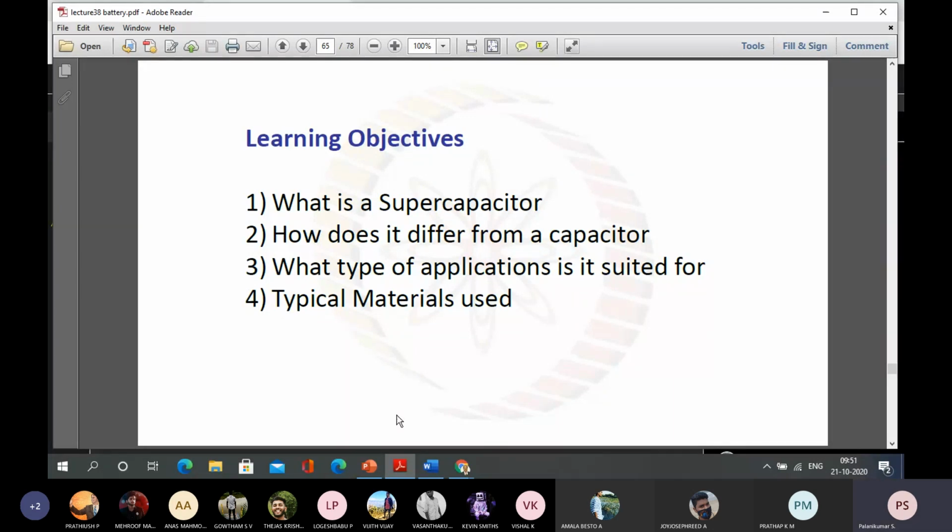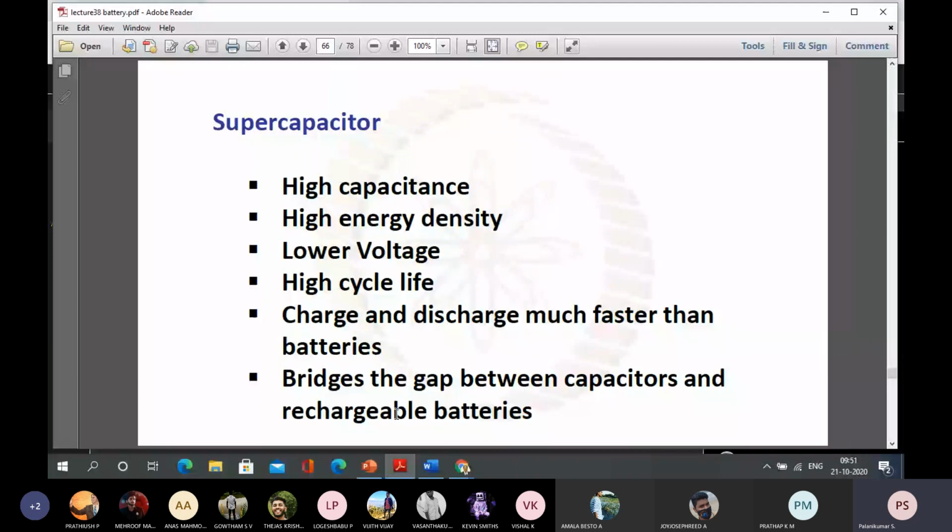So we are going to see what is a supercapacitor, how does it differ from a capacitor, what type of applications it's suitable for, and typical materials that are used in that. So supercapacitors, as I have already told, have a very high capacitance, in addition to high energy density, but lower voltage. High cycle life: I can use it for very long on and off charging and discharging.